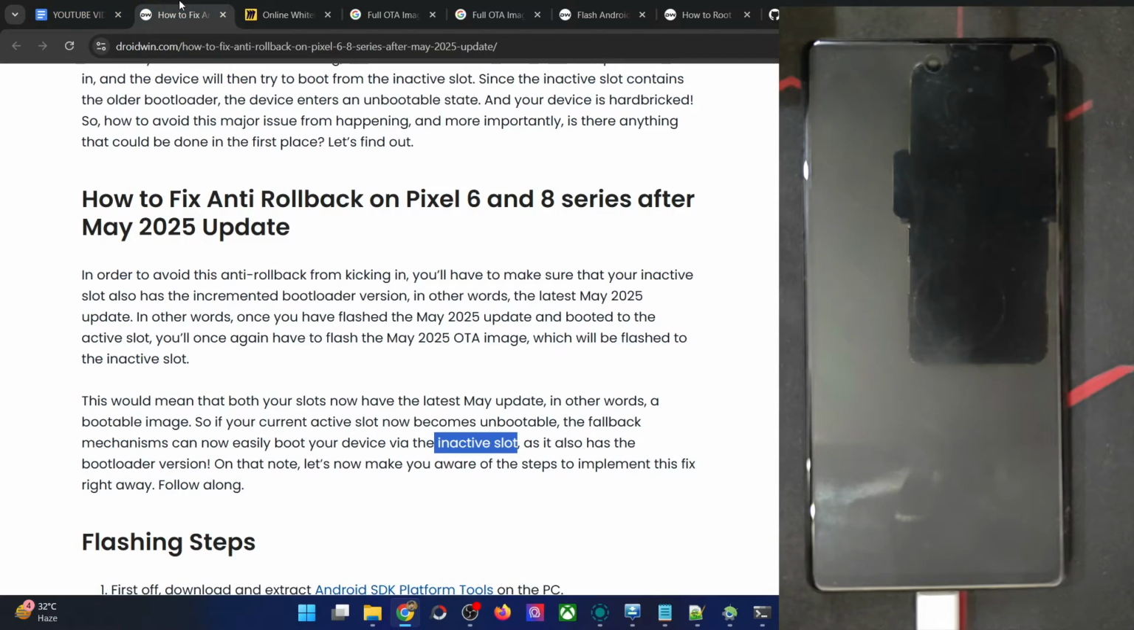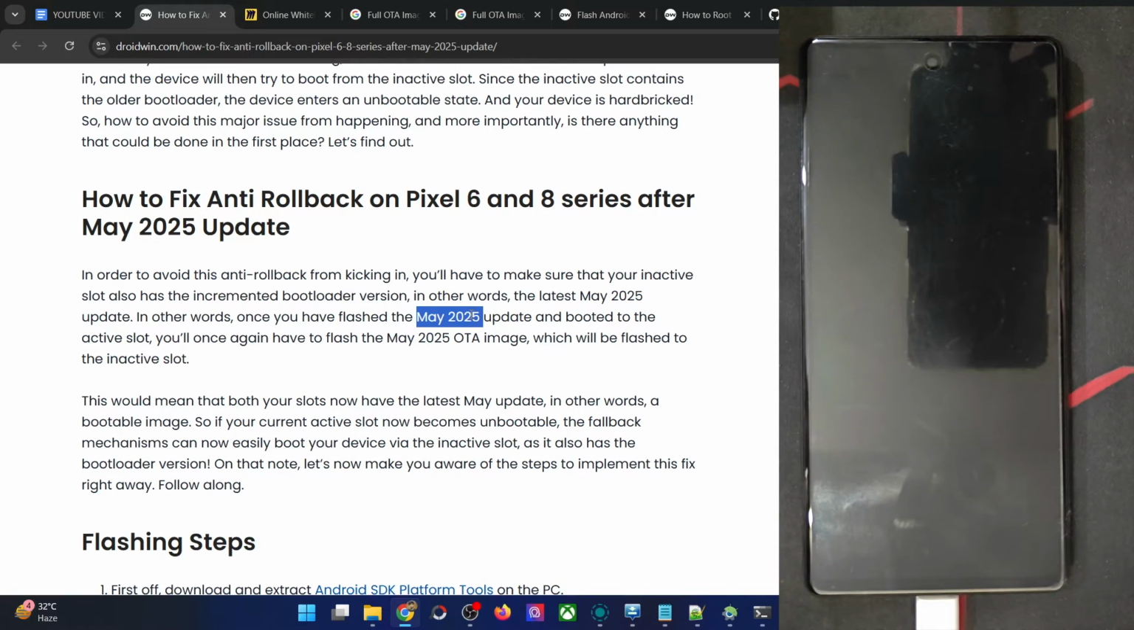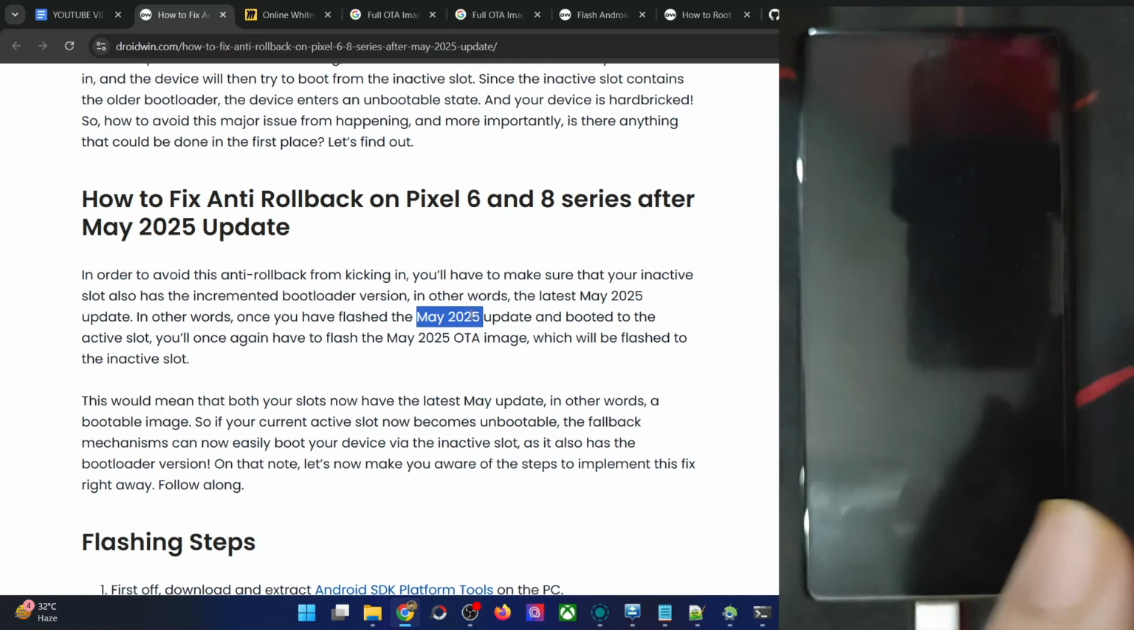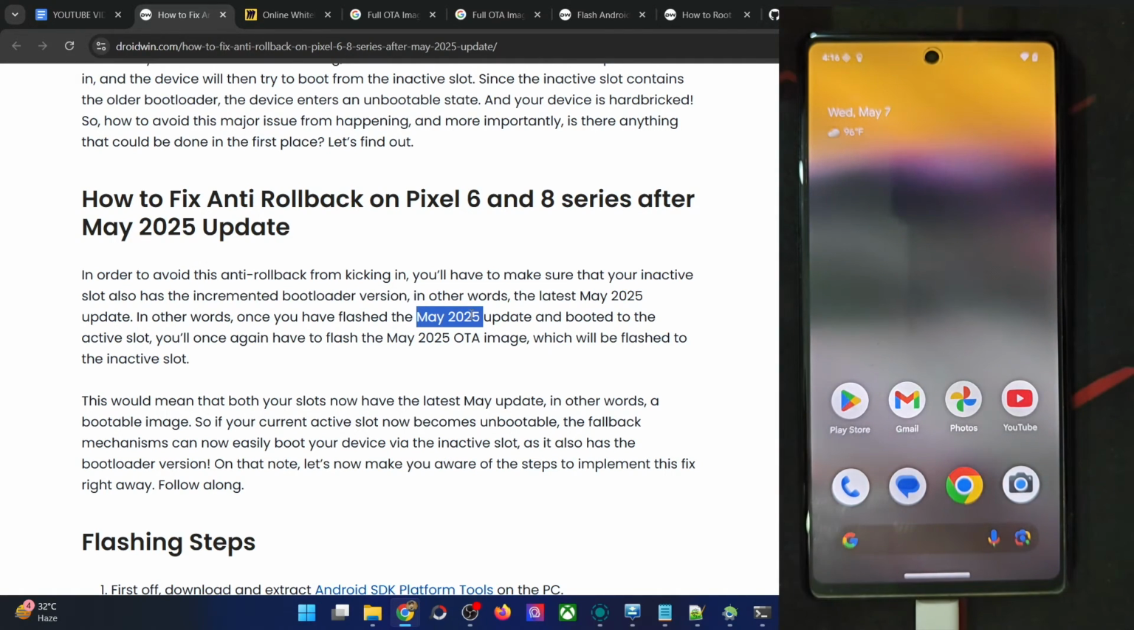So with that said, let's try to implement the fix right away. So just make sure that you have installed at least the May update in either slot A or slot B via the settings menu and OTA update. That does not matter, but in the current state of things, your phone should now be on the May update. Just make sure that it's on the May update. If that's all well and good, then let's get started.